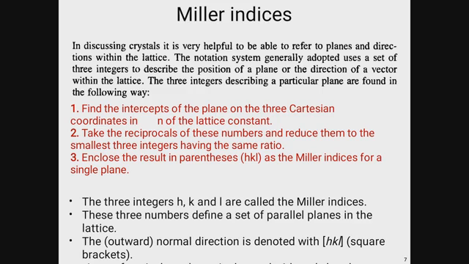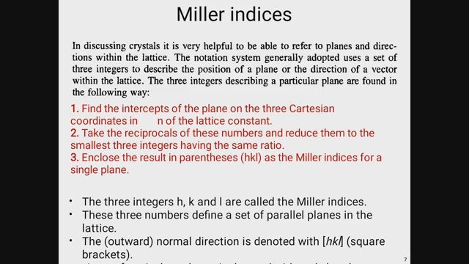Number 1, find the intercepts of the plane on the 3 Cartesian coordinates in terms of the lattice constant. Number 2, take the reciprocals of these numbers and reduce them to the smallest 3 integers having the same ratio.